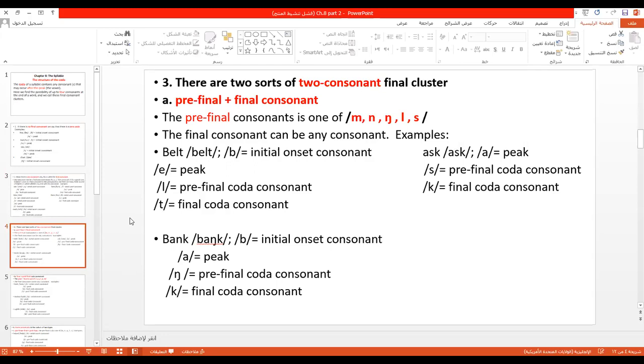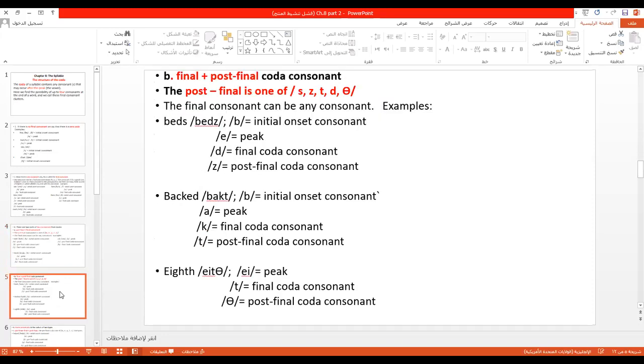Let us see if there are two consonants in the coda. Two consonants. So if there are two consonants, the two consonants are of two types, two sorts. Types. Either pre-final plus final. The first case we call them pre-final plus final. Or the other case, that is what? Final plus post-final, please.